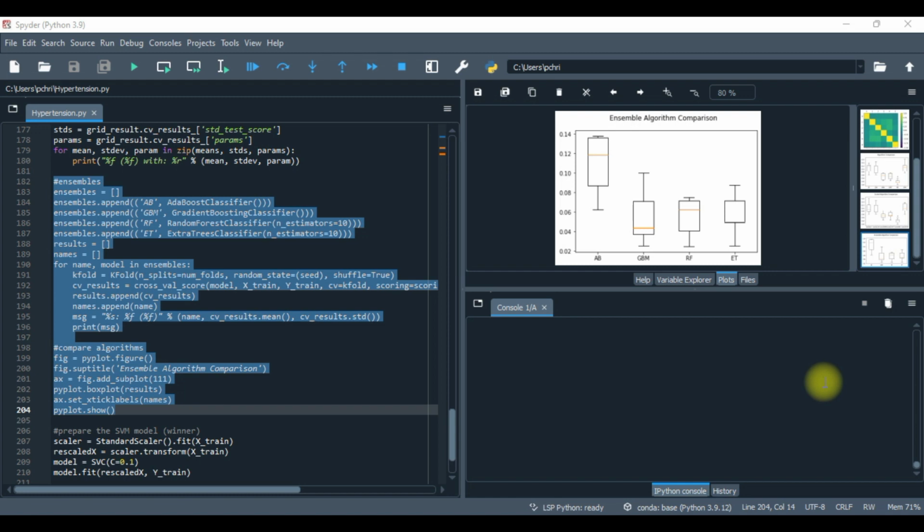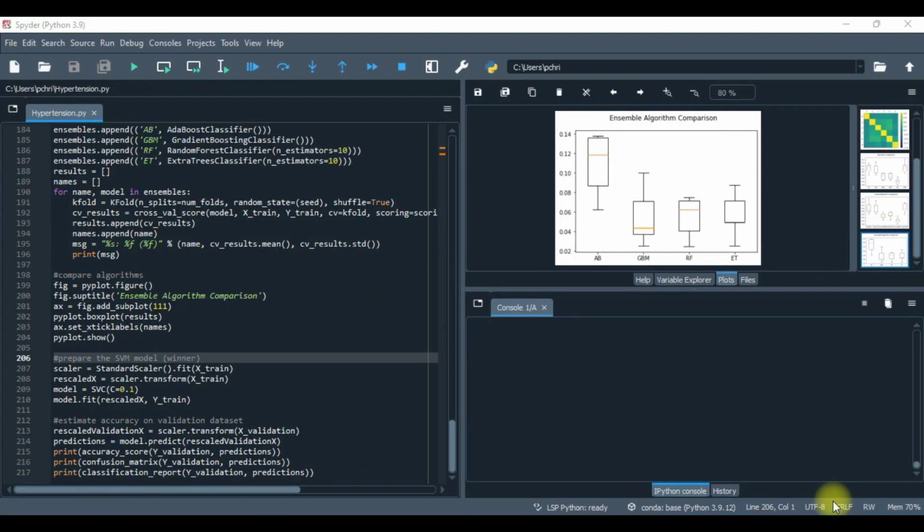So which model won the whole ordeal? Support vector machines. Let's go run it. Ladies and gentlemen, here we have the preparation of the support vector machines model. Here we have the scaler set up on the X training data, and we transform the X training column with a C of 0.1, where we rescale the X and have the training set for the Y column.